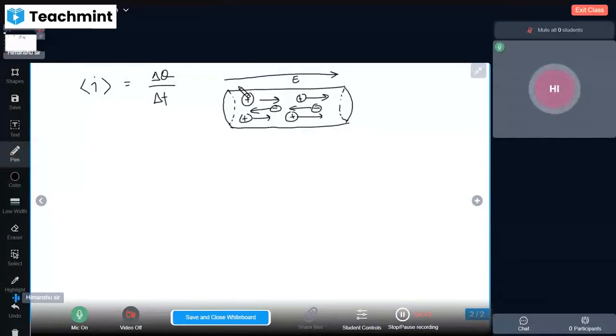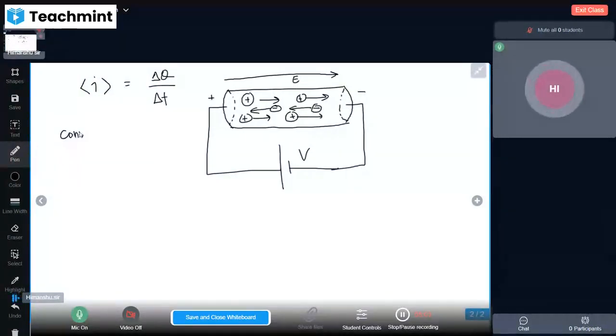That means for the electric field we are supplying a certain potential. Suppose we are connecting a battery of potential V. So this is V, and the electric field will be from positive to negative, and it constitutes two types of current: conventional current and electronic current.